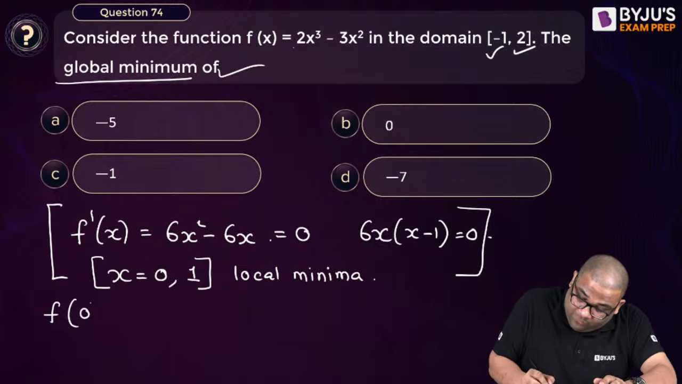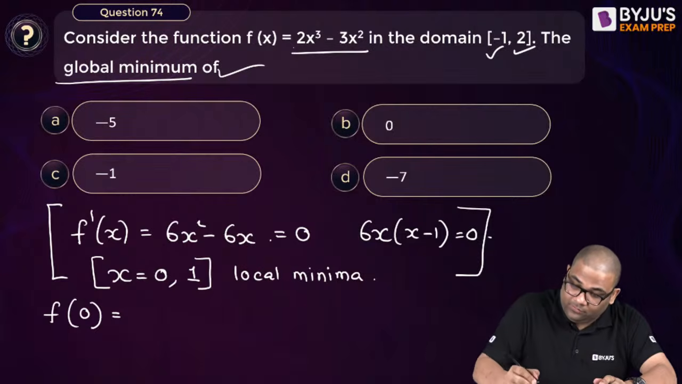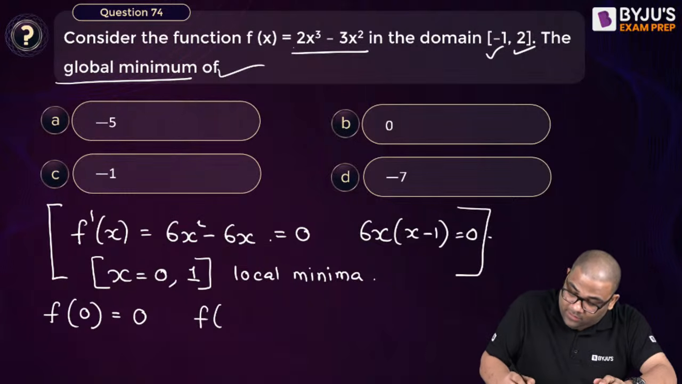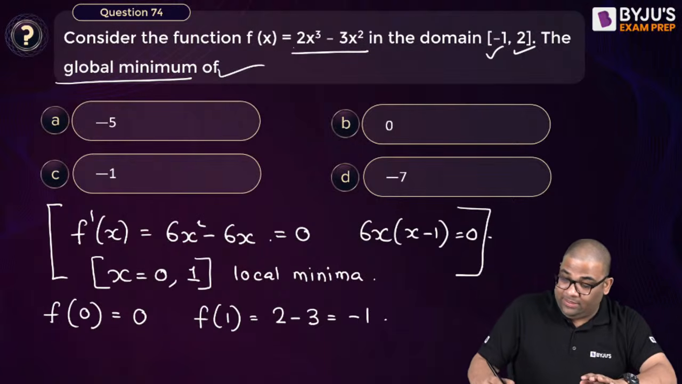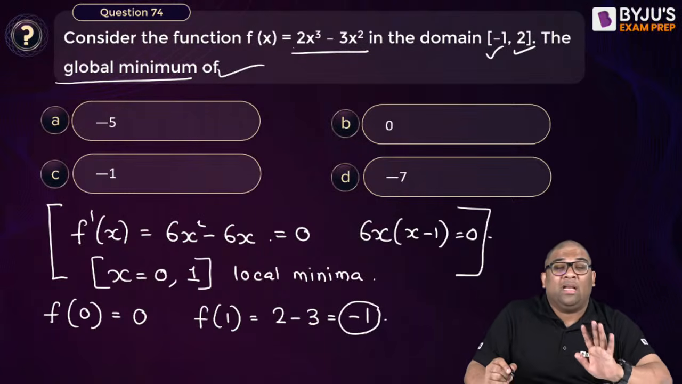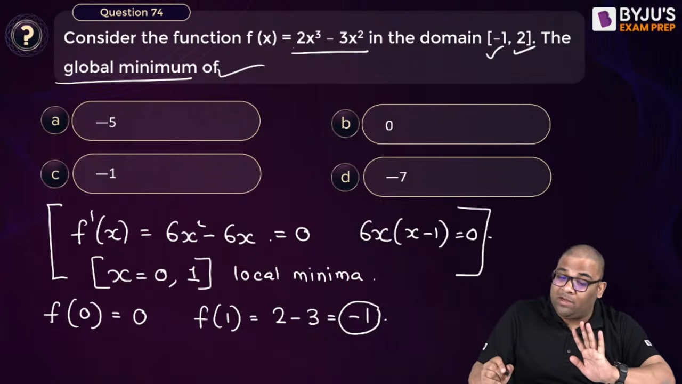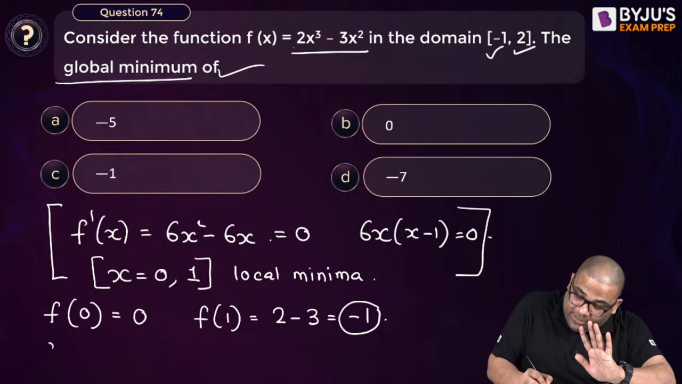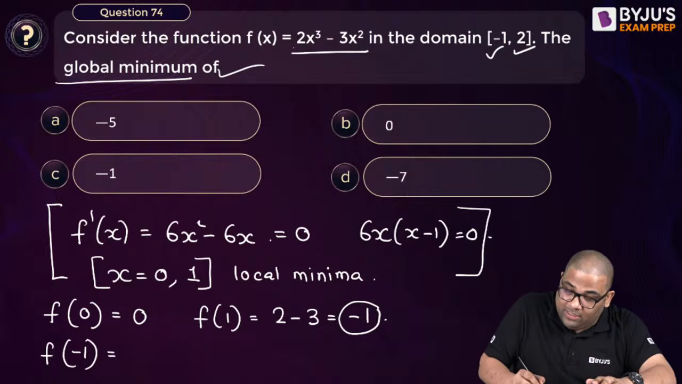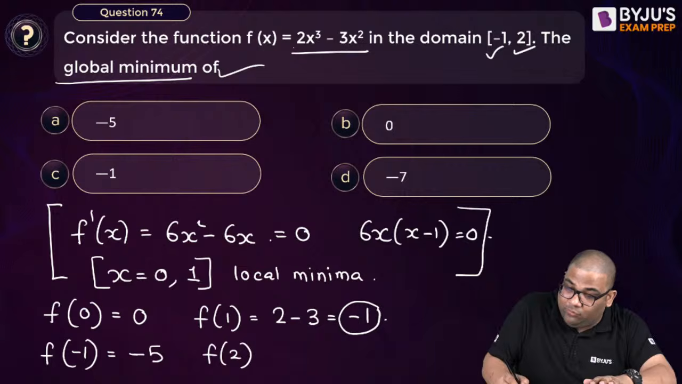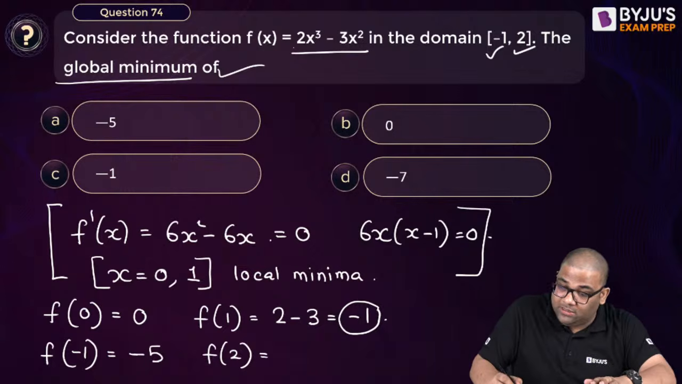So tell me what is f of 0. Put 0 here. F of 1, what is f of 1? F of 1 will be 2 minus 3, that is equal to minus 1. But we are getting minus 1 as the minimum, and it's a local minimum, right? If you want the global minimum, what will I do? I'll put in the boundary. So f of minus 1 is how much? F of minus 1 is minus 2 minus 3, that is minus 5. And f of 2 is how much? F of 2 is 2 into 2 cube, 8, 16, minus 3 into 4, 12, so 16 minus 12, that is 4.